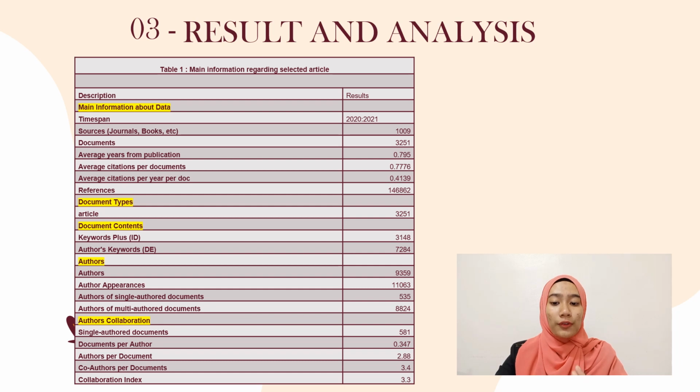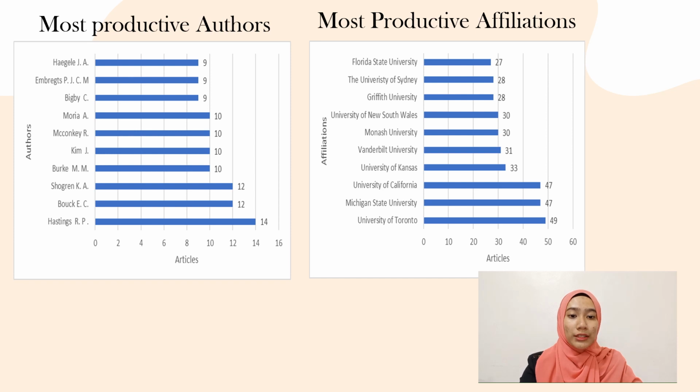Then the total of authors that involved in complete the articles is 9,359 authors.